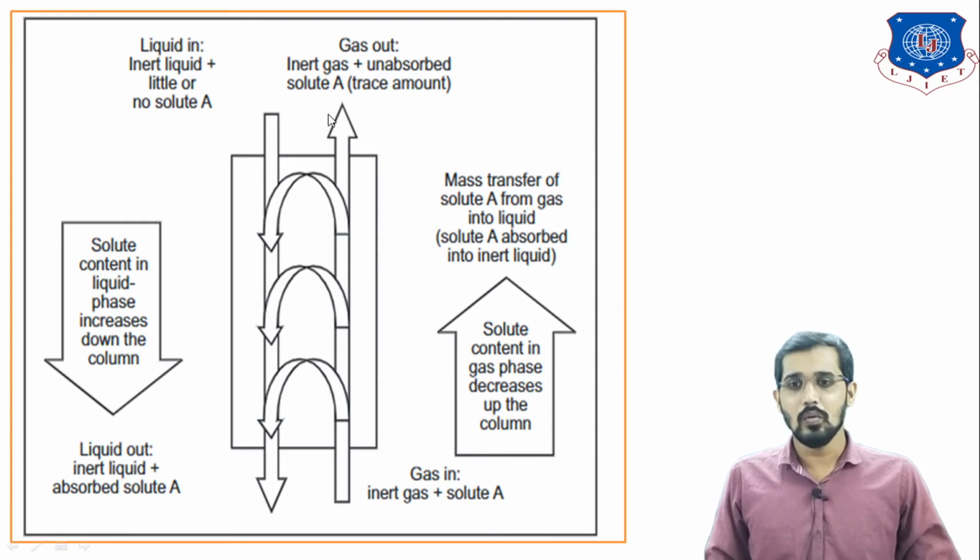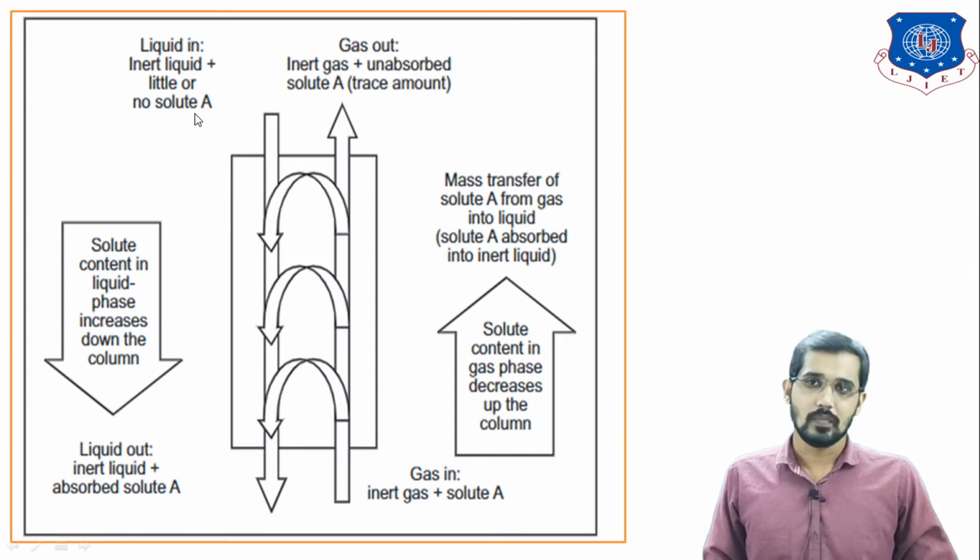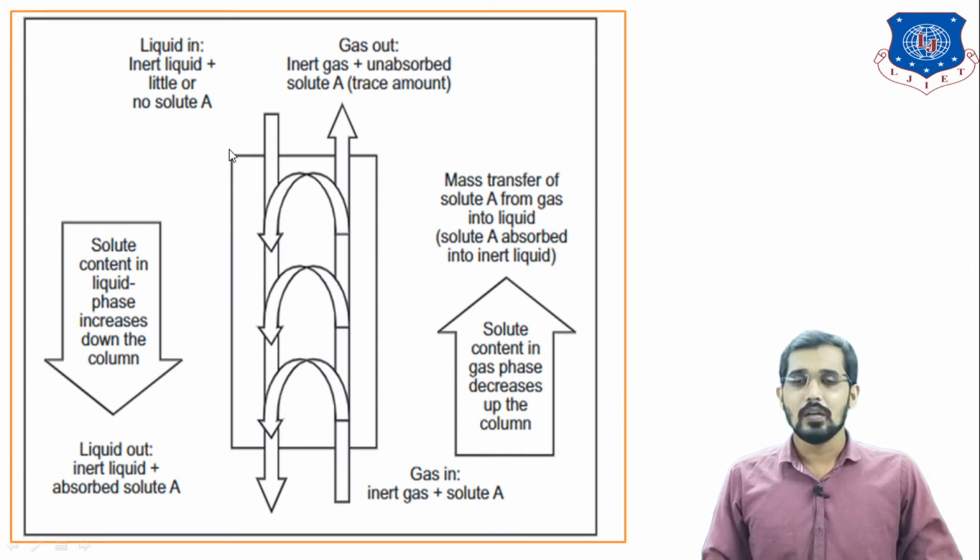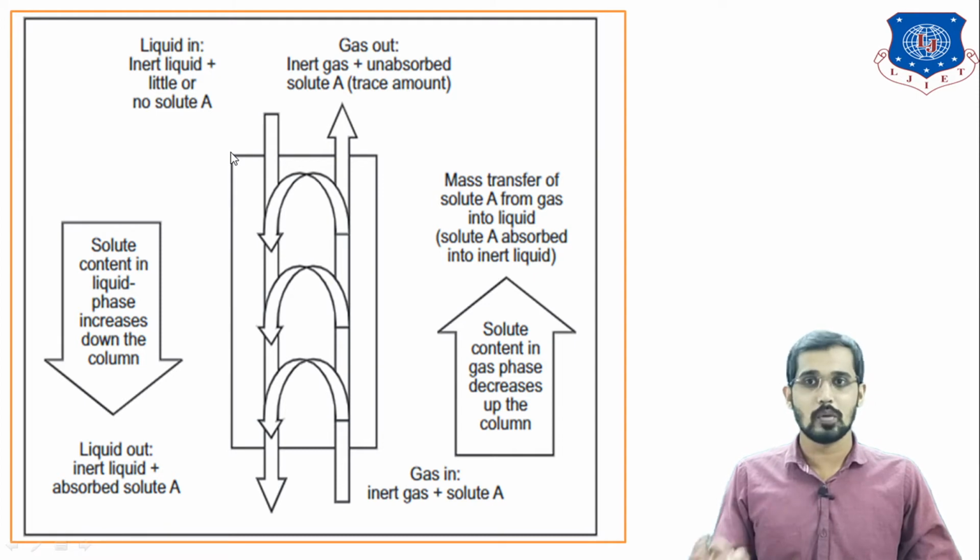So you can see here, this is the gaseous inlet stream. After that, the liquid inlet stream. Liquid inlet is nothing but inert liquid plus little or no solute of A. No solute of A means, why are we going to use liquid here? This is nothing but the absorbent. I already told you in the previous lecture the meaning of absorbate and absorbent. Absorbate is nothing but ammonia, which we are going to separate.